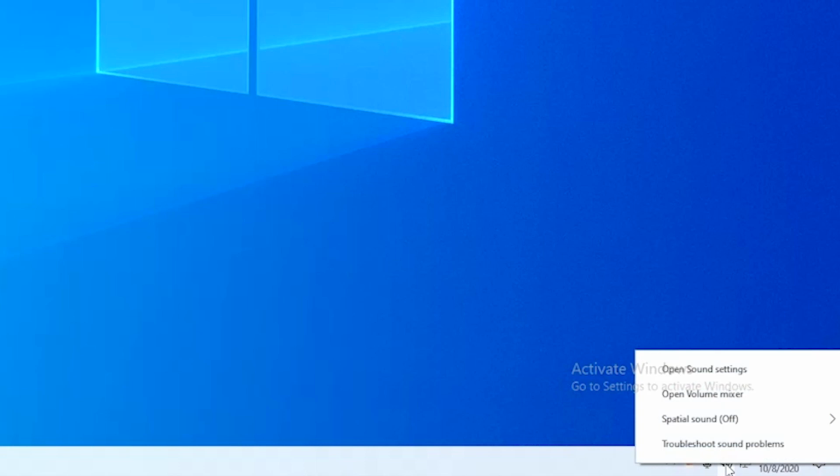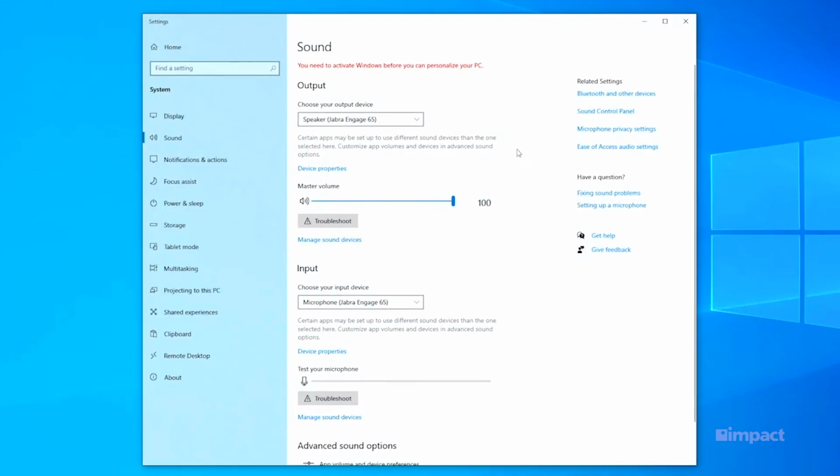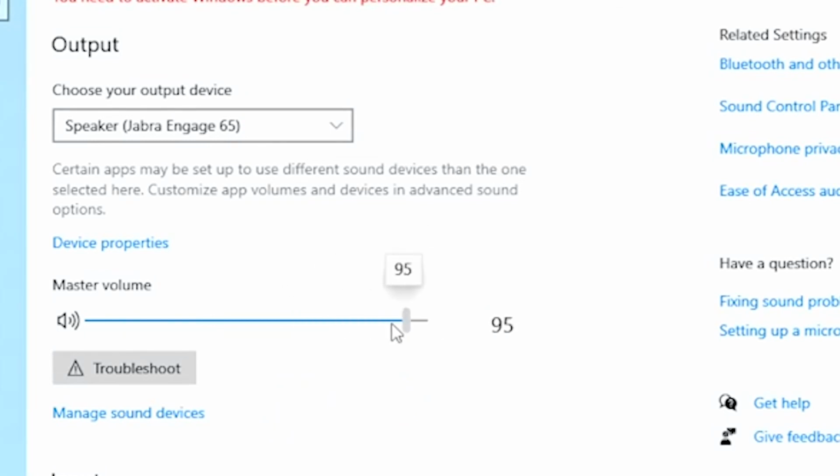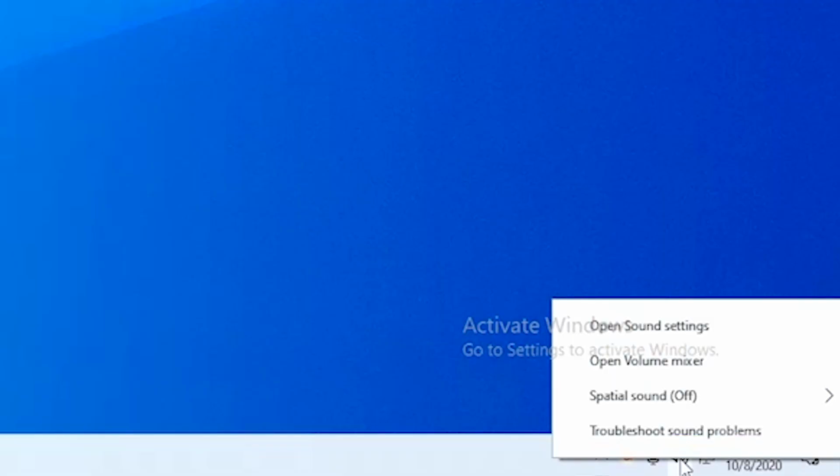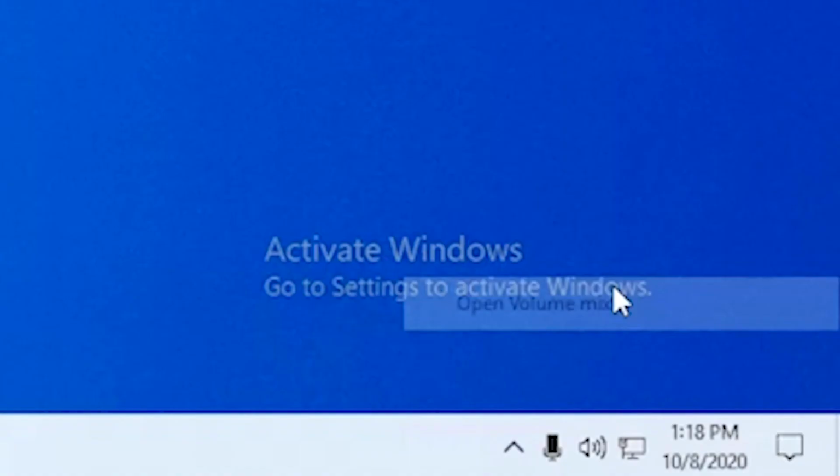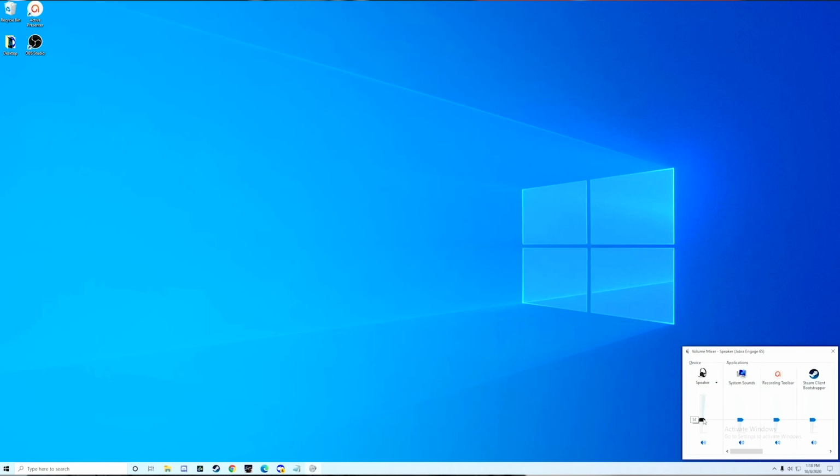If you right-click on the speaker icon, you can open up the sound output. My volume is set to 100%. If we right-click on the speaker icon at the bottom right-hand corner in your taskbar, you can also open up your volume mixer, and it shows the applications that are using your speakers. Both of my volume sliders are set to 100%.